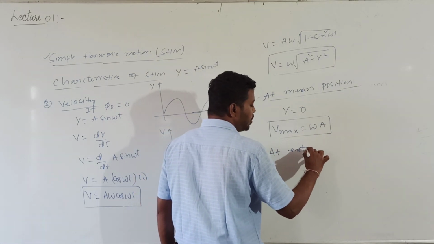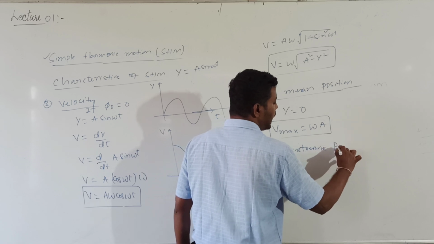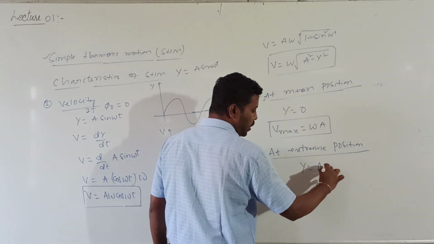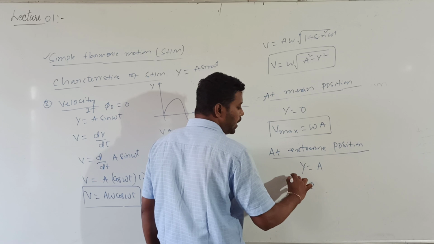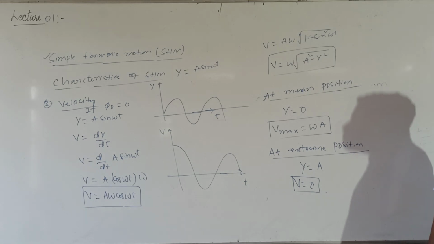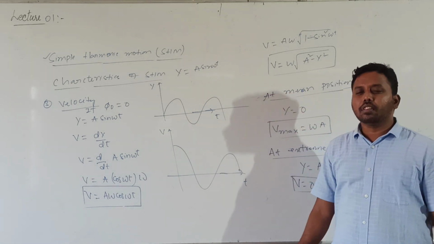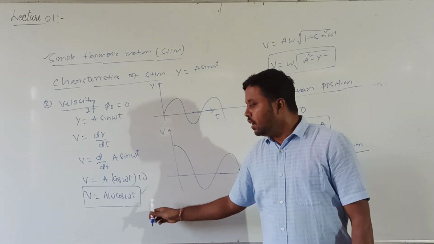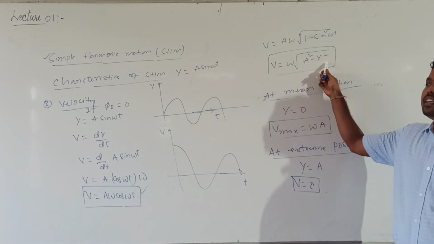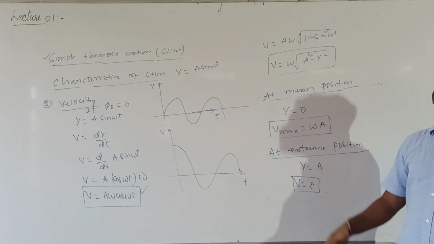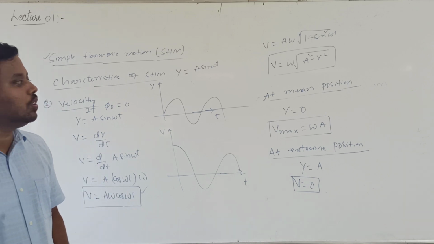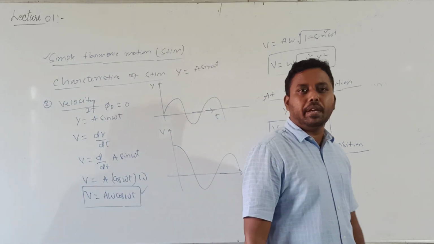Whereas at the extreme position, what is the displacement value? y value is equal to a. When y value is equal to a, v value will be equal to 0. So always remember, whenever a particle is executing SHM, there are two formulas for velocity. One formula as a function of time, a omega into cos omega t. Another formula as a function of amplitude and displacement, v is equal to omega into root over a square minus y square. So velocity is 0 at the extreme position and maximum at the mean position.